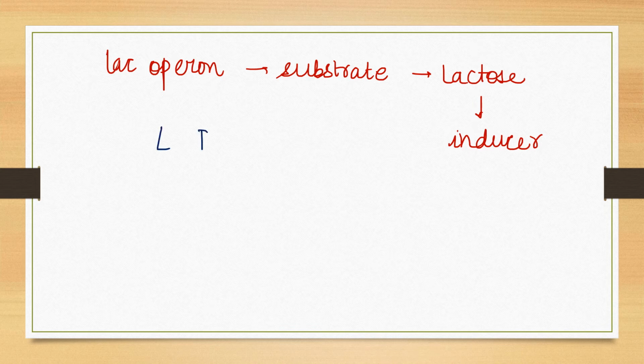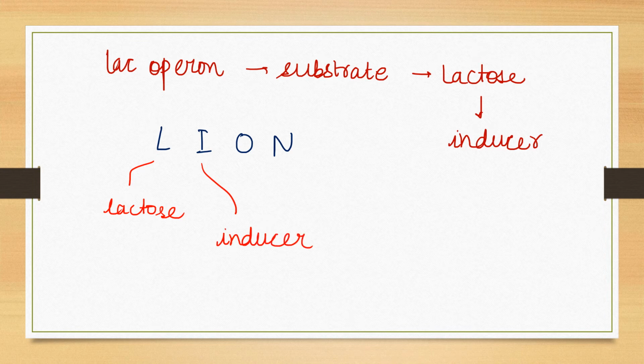It is LION. I'll explain what it is. LION means L for lactose turns the inducer ON. Now what does this mean? I'll explain it in the upcoming slides.